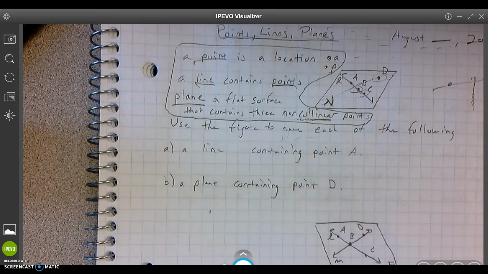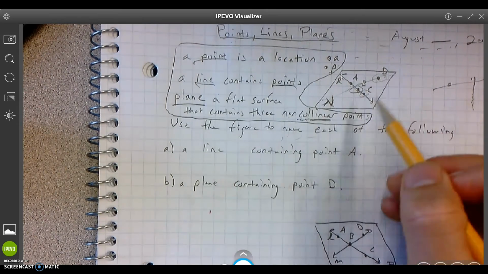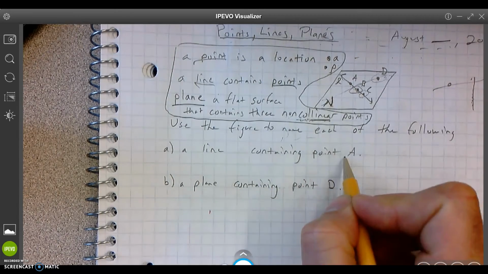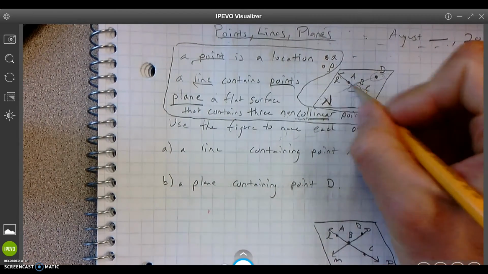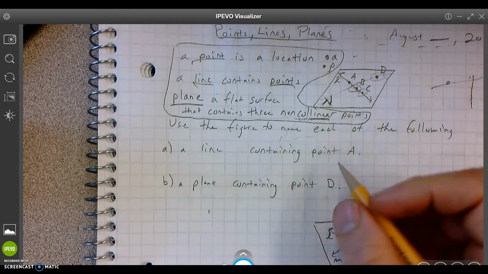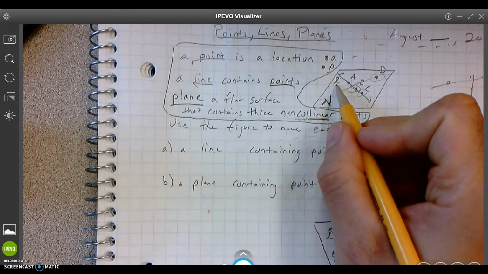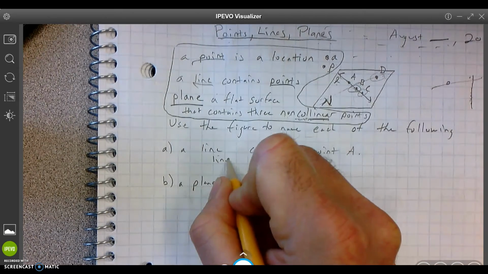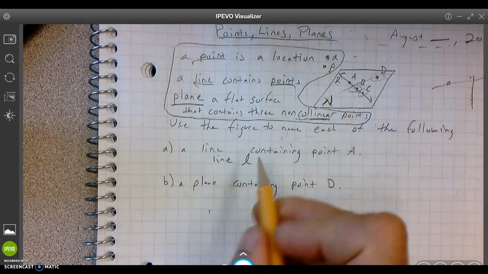All right, let's look at this picture right here. I copied it down from the text. What is a line containing point A? Here's point A, and a line obviously is this. A line can be named a bunch of ways, and here we go. First, you can name it by this little cursive letter right here. So line L. That's one.